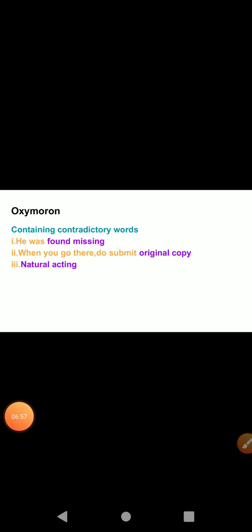Then we have one more type of figure of speech. This is known as alliteration. Alliteration is a figure of speech where a series of words with the same initial letter or sound is used. So this is repetition. Just remember, repetition of the beginning sound of neighboring words, and this is used for sound effect, for musical effect.